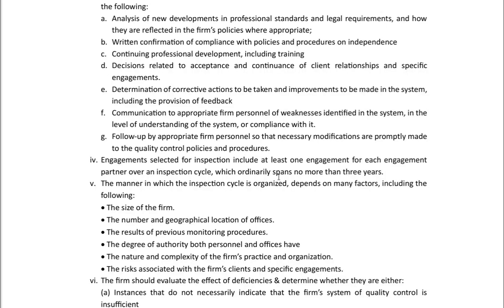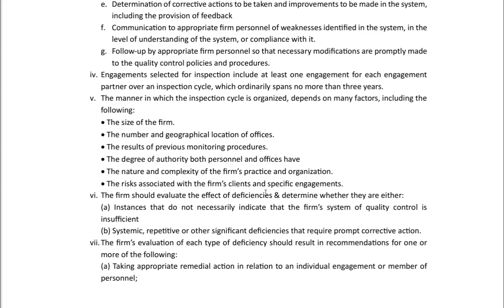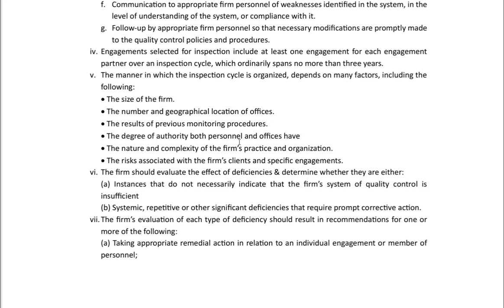Okay. The manner in which the inspection cycle is organized depends on many factors, including the size, number and geographic location of offices, results of previous monitoring procedures, degree of authority of both personnel and offices, nature and complexity of the firm's practice and organization, and risks associated with the firm's clients and specific engagements.